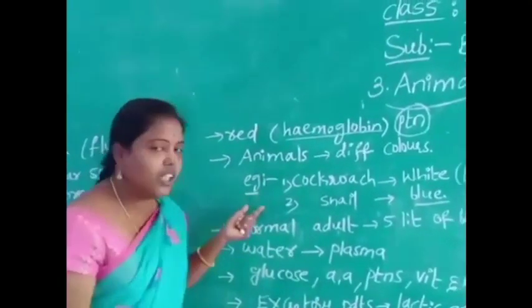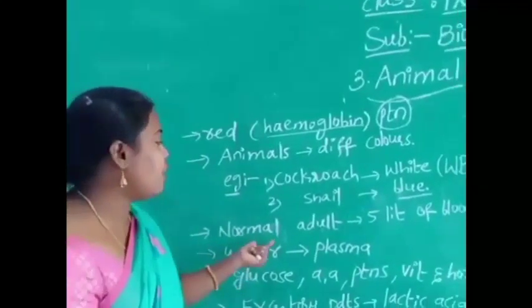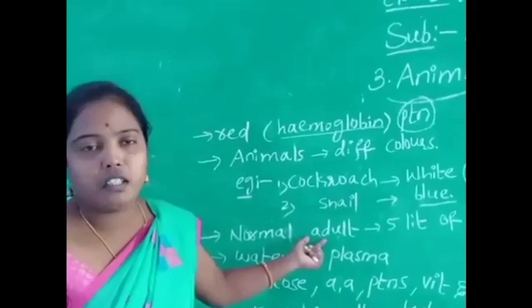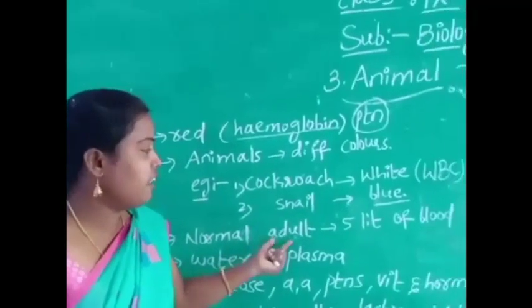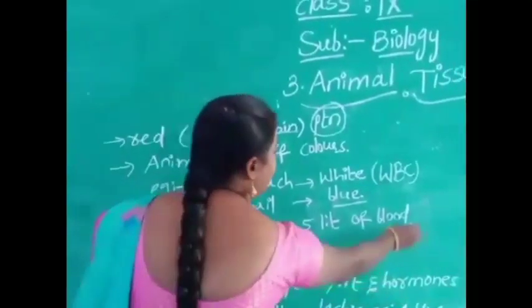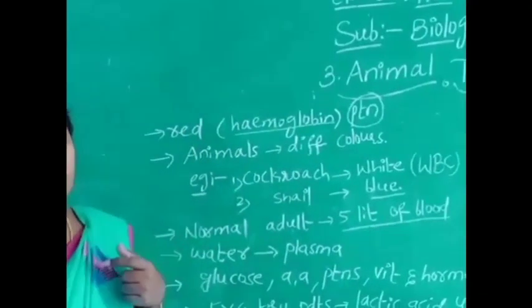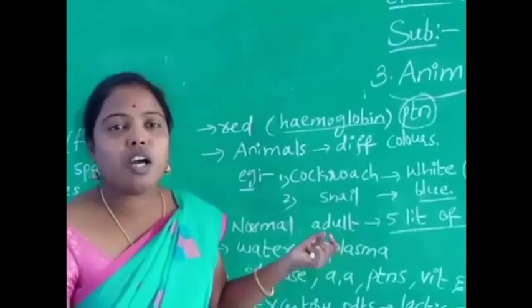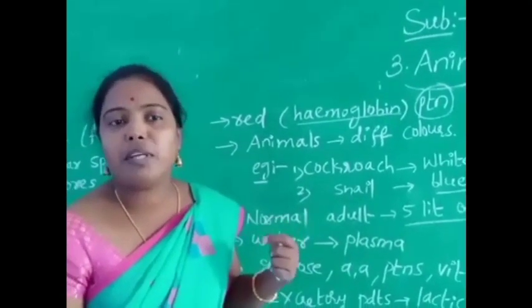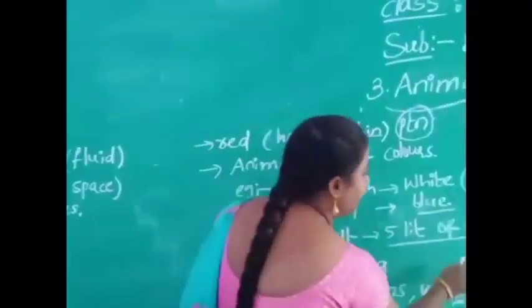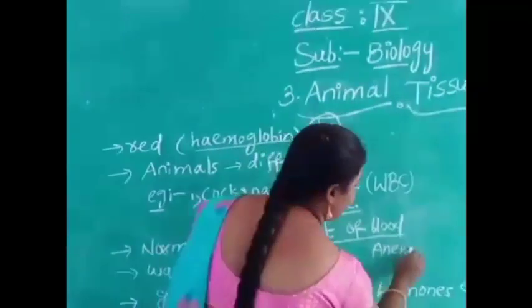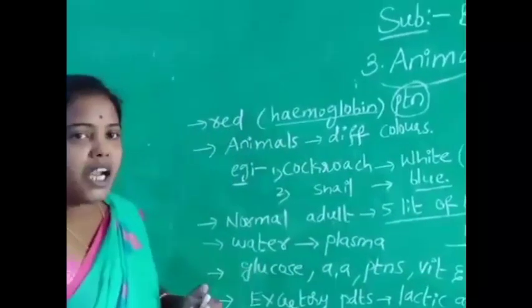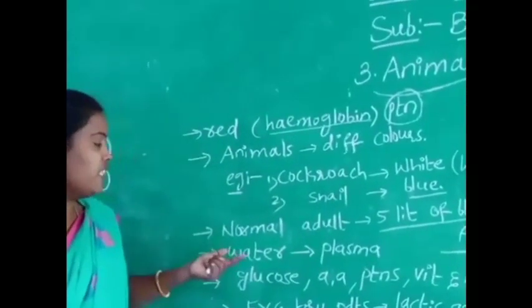Children, what is the very important point here? Normal adult: what is the good amount of blood? A normal adult contains 5 liters of blood. We must contain 5 liters of blood. If we have a smaller amount of blood, it leads to anemia disease. So we must have 5 liters of blood in our blood vessels.